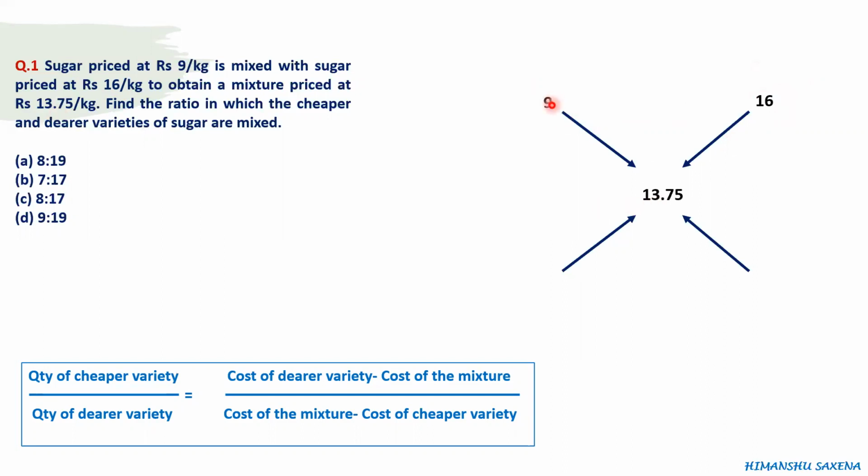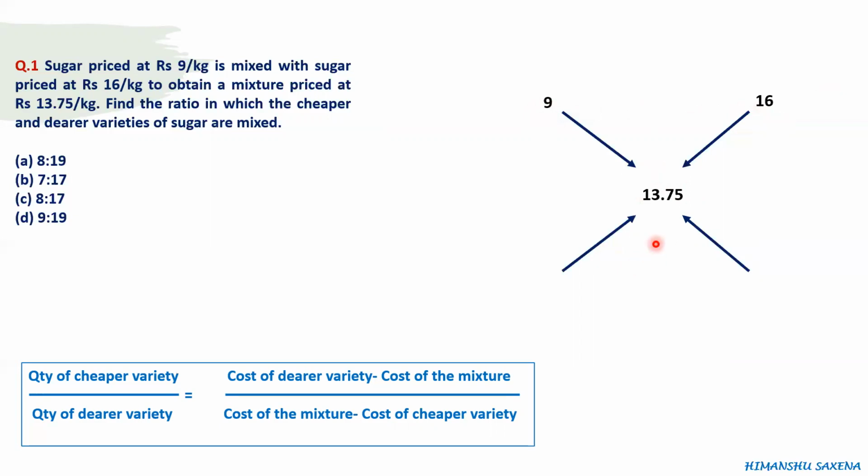So 9 rupees per kg sugar is mixed with 16 rupees per kg sugar, which results into a mixture which is priced at 13.75 rupees per kg. Now, I want to know what should be the ratio of the quantity of these two sugars so that the resultant mixture is priced at this. So we have to determine the ratio. Now let's see how to solve this from here.